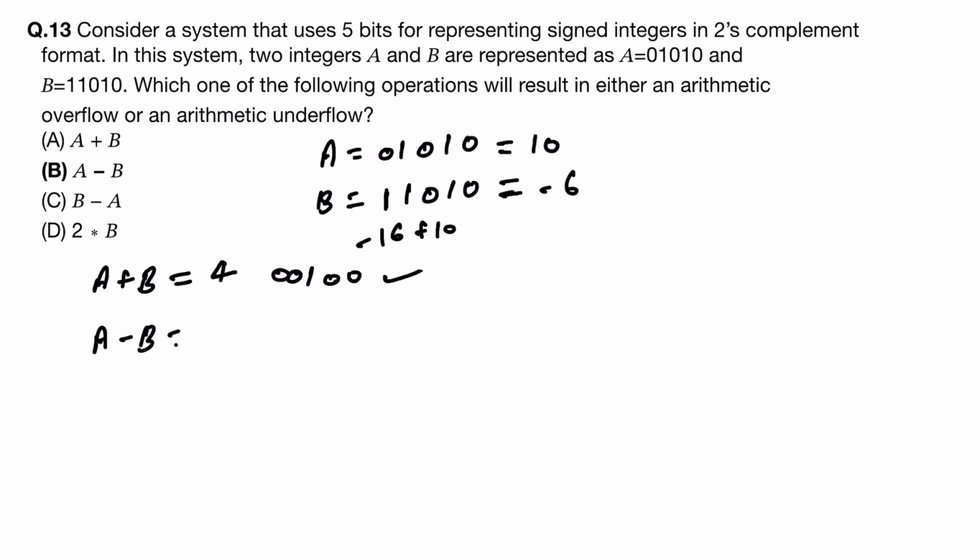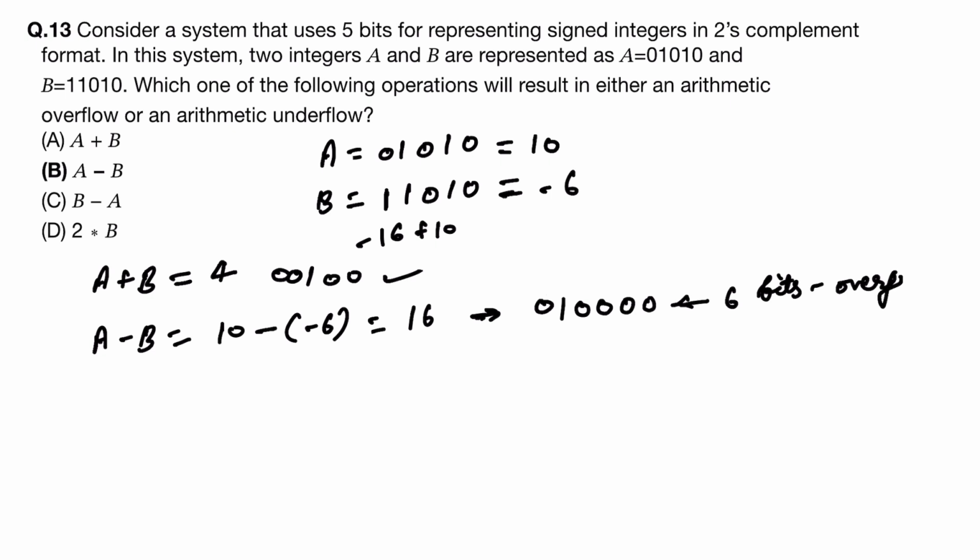a minus b, this is 10 minus minus 6, this will be 16. So what is 16 in 2's complement format? 16 should be what? 8 4 2, this is 16. But we can't put it like this, so we will have to put 0. So this is using 6 bits. So this is overflow. Just take another condition also, b minus a.